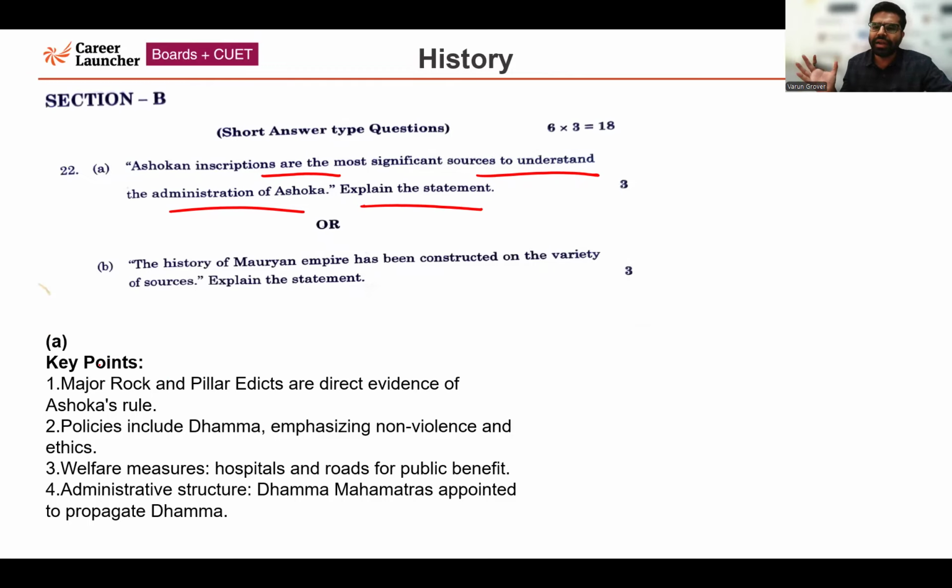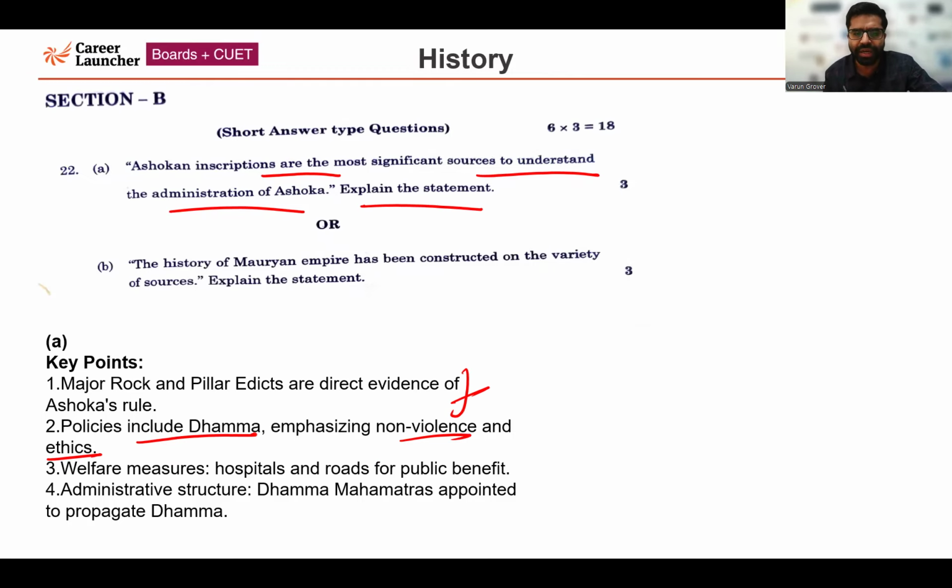In our country, there are different places where you can go in present time also. You can see historical places majorly being maintained by the Archaeological Survey of India. So major rock and pillar edicts are there. So one important point is this. Second is policies including Dhamma, which is emphasizing non-violence and ethics. So through Ashokan inscriptions, we get to know about this also. The famous policy of Dhamma, which was being adopted by Ashoka, and it was emphasizing non-violence.